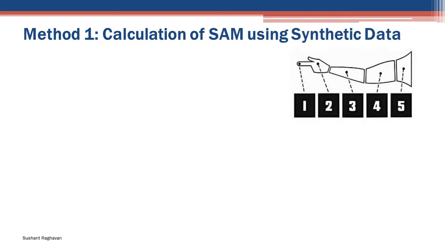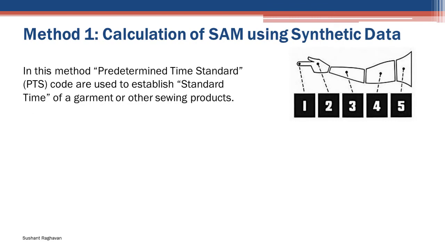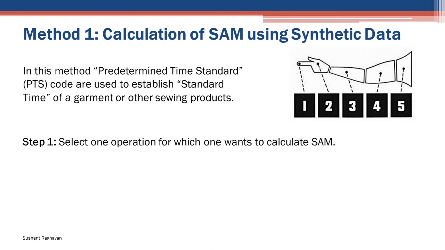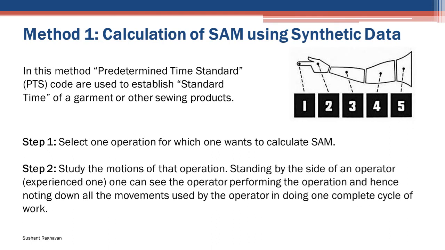Method 1. Calculation of SAM using synthetic data. In this method, predetermined time standard, PTS, codes are used to establish the standard time of a garment or other sewing products. Step 1. Select one operation for which one wants to calculate SAM. Step 2. Study the motions of that operation. Standing by the side of an operator, an experienced person can see the operator performing the operation and note down all the movements used by the operator in doing one complete cycle of work.